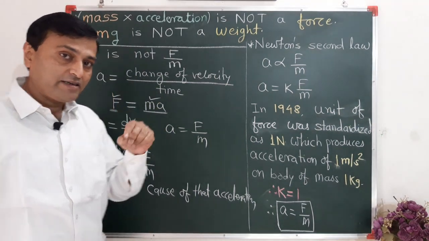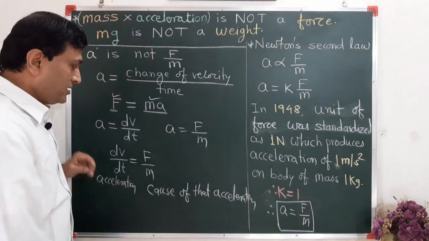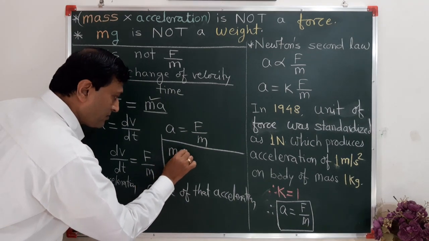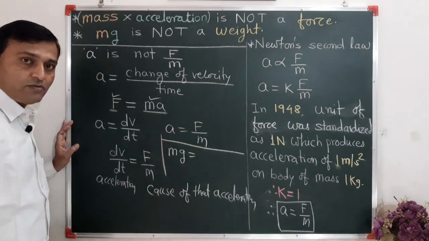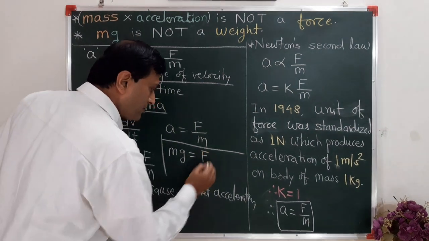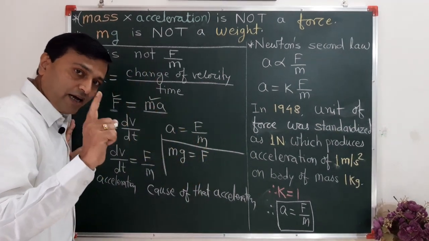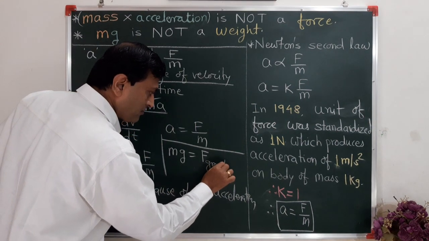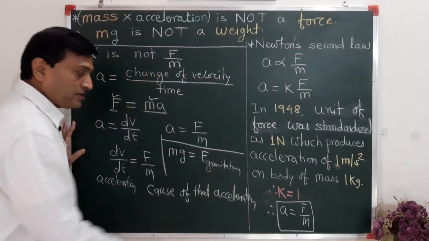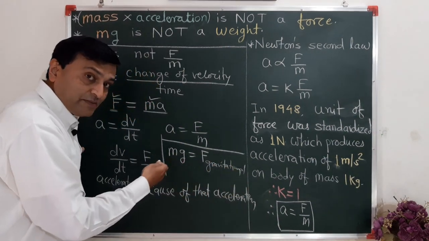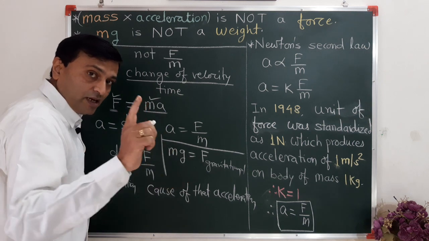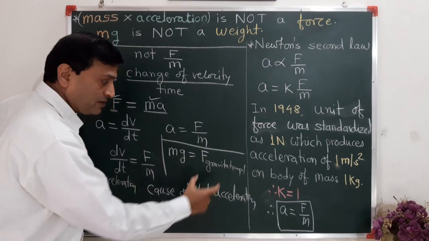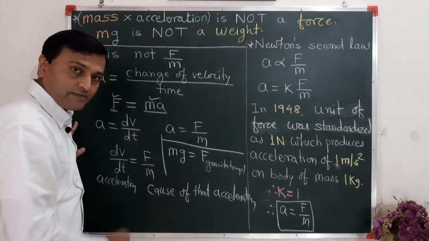Mg is the effect, because you can see here mg is equal to F. This F is gravitational force, I accept. That is gravitational force, you can write here. But that this gravitational force is mg, or this mg is gravitational force, I will not accept. Quantity wise both are the same. This is the cause, this is the effect.